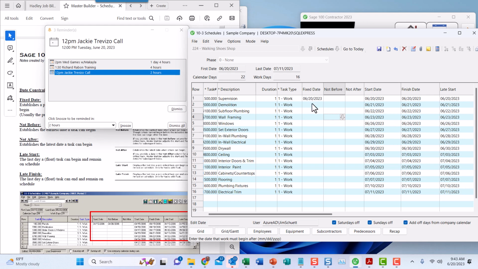But if you have a fixed date for an item, like the inspector's coming, and he set a date that he's coming, you can put that date in here as a fixed date for the inspector's task on the list here. So that's what those are. A late start and late finish is described also, just another variation.